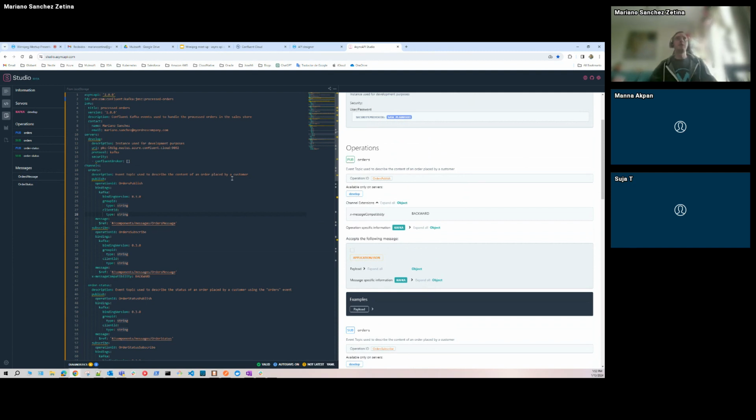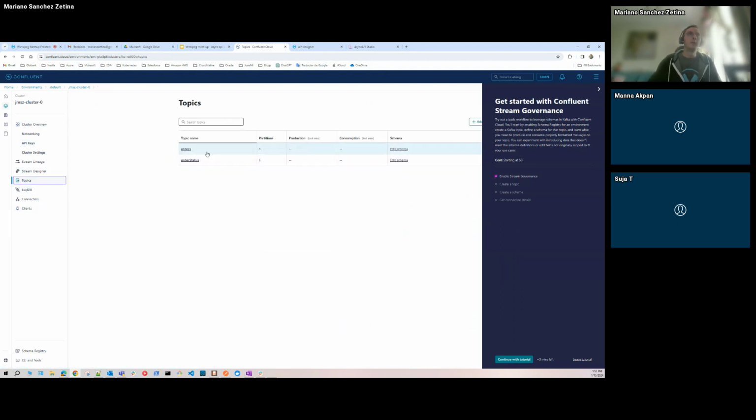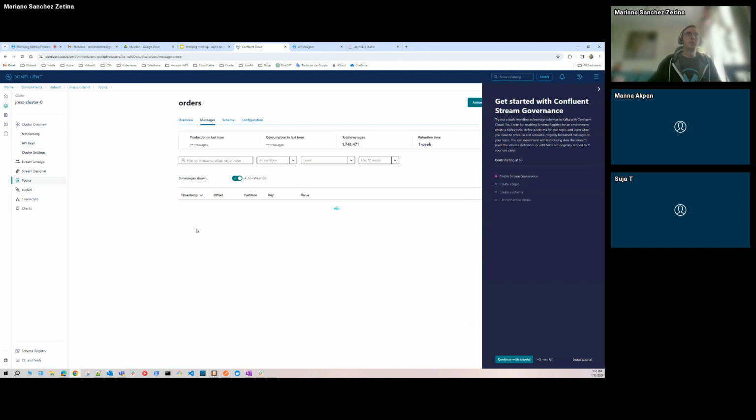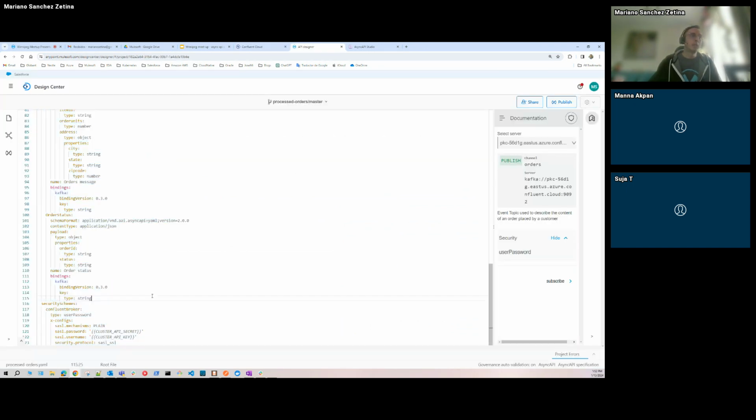I created a Kafka cluster, and in my Kafka cluster I created two topics, and then I put a schema on my topics. But in order to consume this topic, I create an API key, right? And this is my API key. This is the key that I need to use, and I need to set my API key and my API secret here.